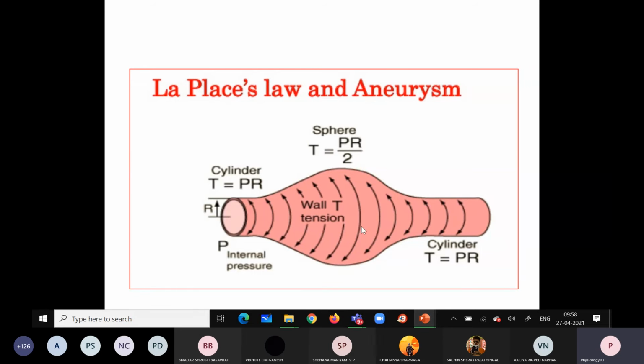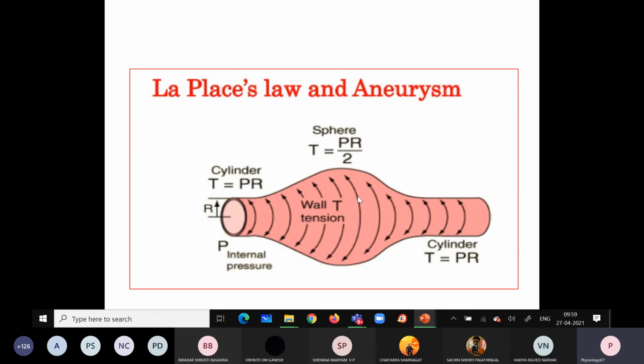So what happens in the aneurysm? What is aneurysm? It is the dilatation of the vessel, okay. In the dilated vessel, what happens? There will be accumulation of the blood. So that will increase the wall tension, and this is the radius. So that will be a vicious cycle in the aneurysm. Again the dilatation of the vessel, again more accumulation of the blood, again increase in the tension.